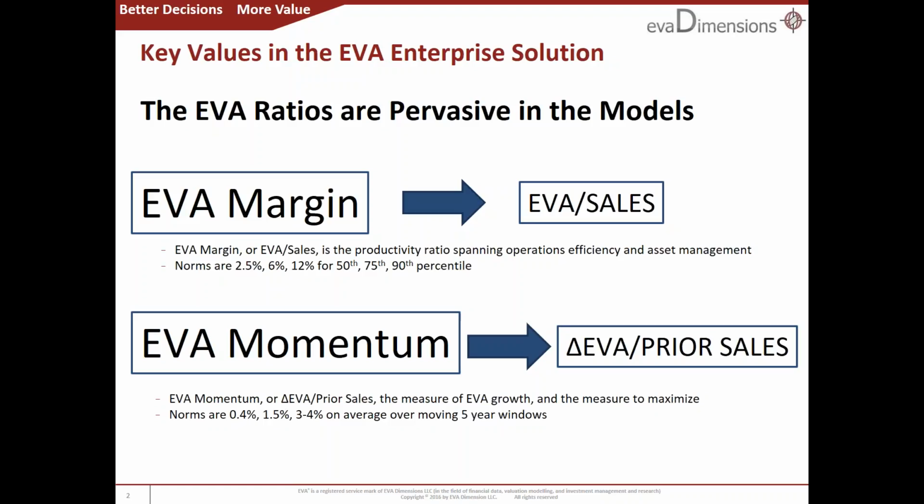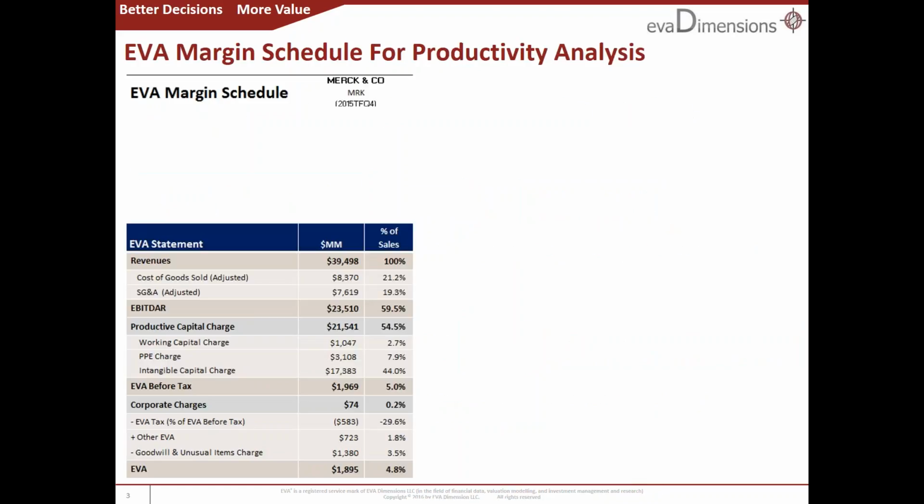It's also the most important ratio in business because the bigger it is, the bigger EVA is, and the more value a business or business plan is generating. It is the ratio metric to maximize over time and across all lines of business. Understanding it and driving it are the real keys to delivering superior financial performance, which is why our software is chock full of reports that compute and analyze EVA momentum so you can understand how to increase it. Let's start, though, with the EVA margin schedule you see here because it is a component of EVA momentum.